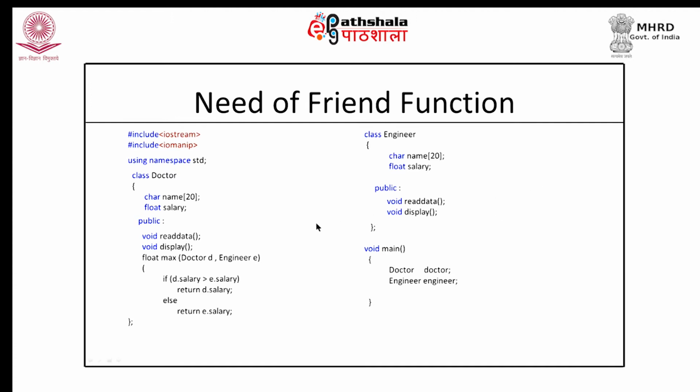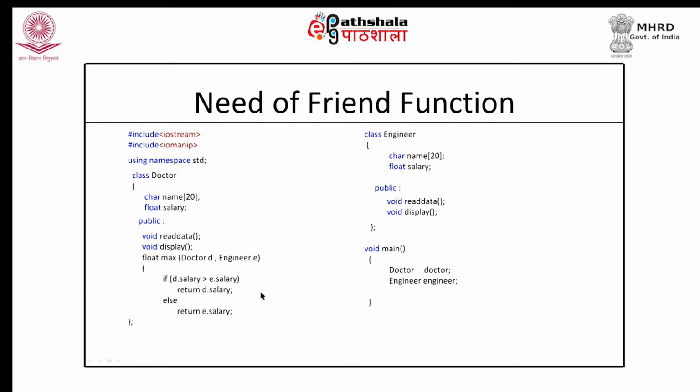How would I write that particular function? I am writing a function called max in class doctor, and the purpose of this particular function is that it should return me the larger salary. If the salary of doctor is larger, it should return me that salary. If the salary of engineer is larger, it should return me that salary. So, we have written this particular function.